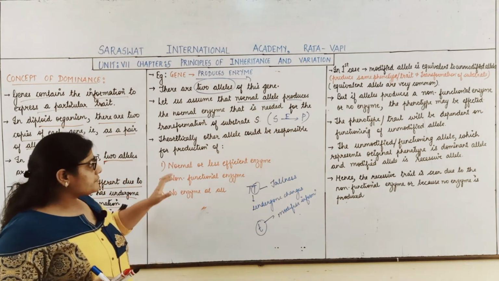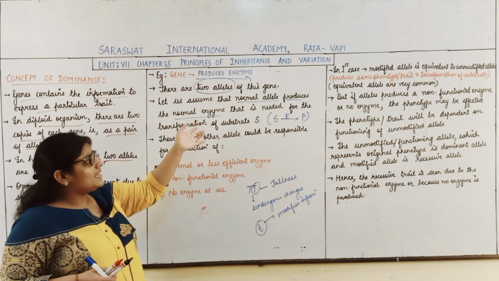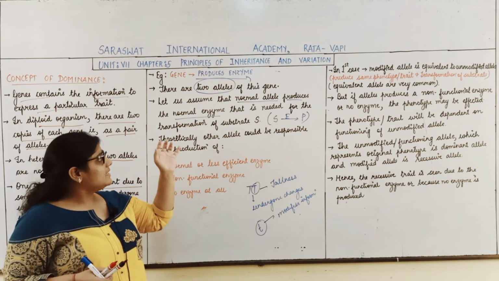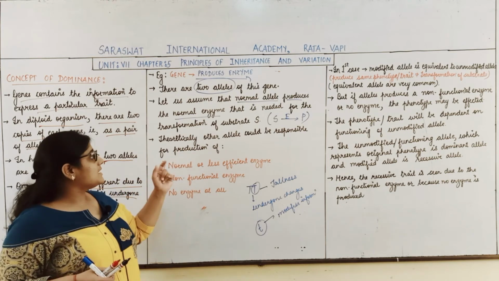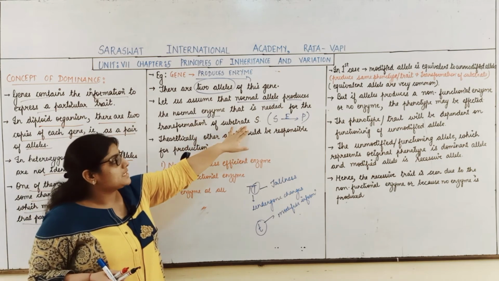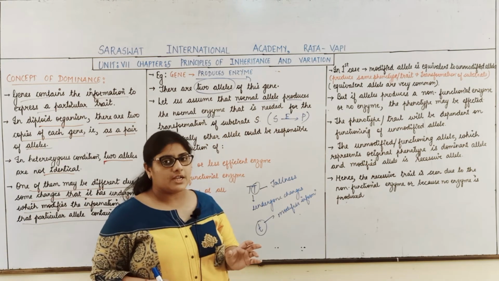So one allele is a normal allele, and this normal allele will produce the normal enzyme which is required to transform the substrate into the product.